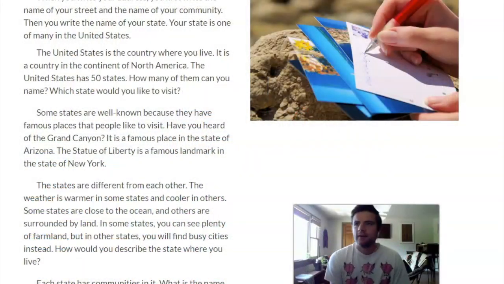I've got a short reading to do, and then we're going to do an activity together where we're going to start to label the pieces of a map. So let's get started. All right. Let's learn about the 50 states in the United States of America.